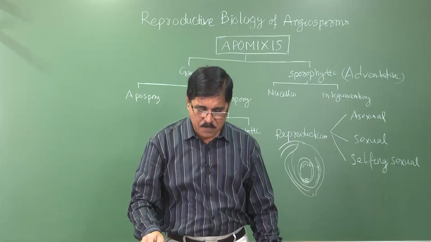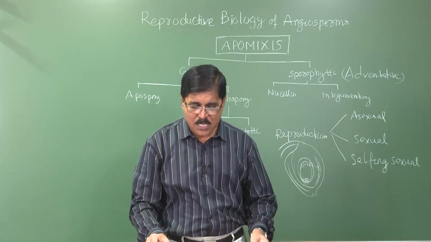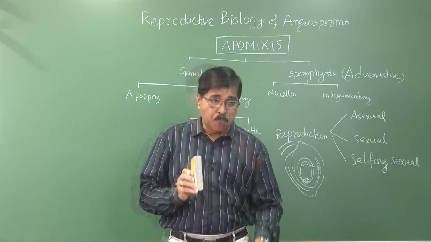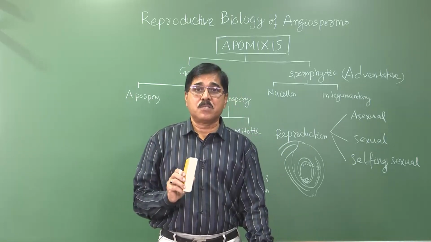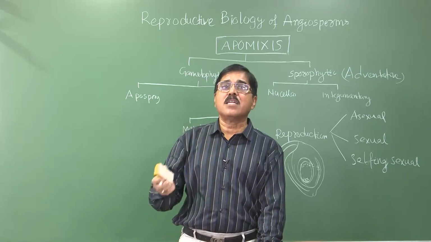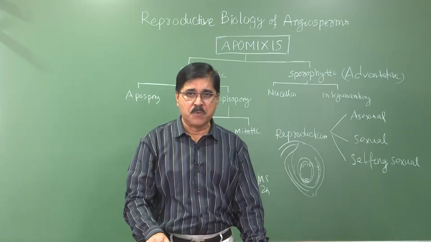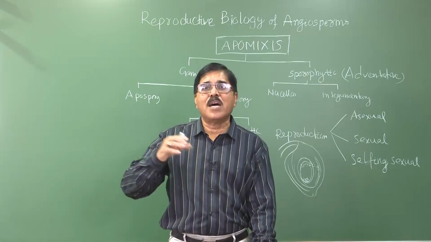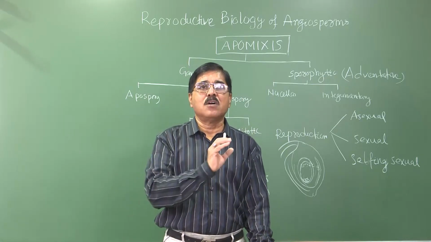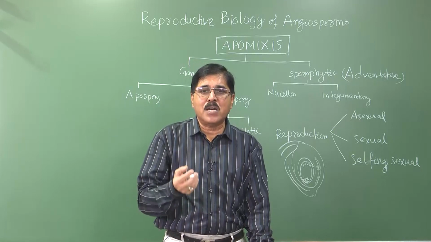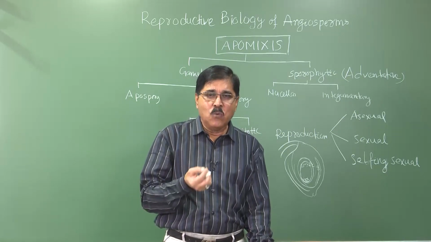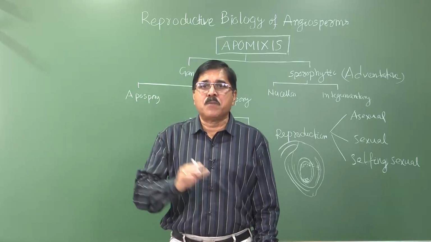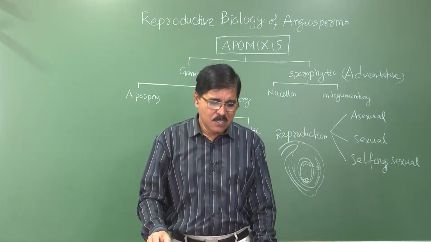These are different types of apomixis found in angiospermic plants. And you see, apomixis is not found in gymnosperms. Polyembryony is a common character, more common in gymnosperms. Polyembryony in gymnosperms, what is the difference? Polyembryony means more than one embryo. In apomixis the embryo is formed without fertilization. There is one embryo, maybe more, but usually one embryo is formed. But there are different pathways to form the embryo, not due to fertilization. So this is the difference.